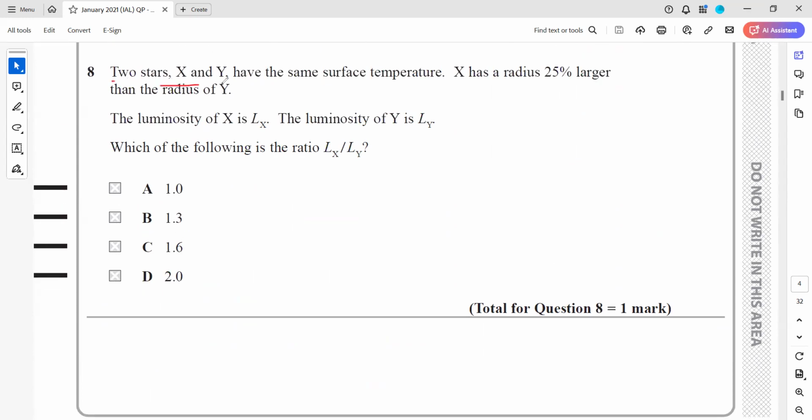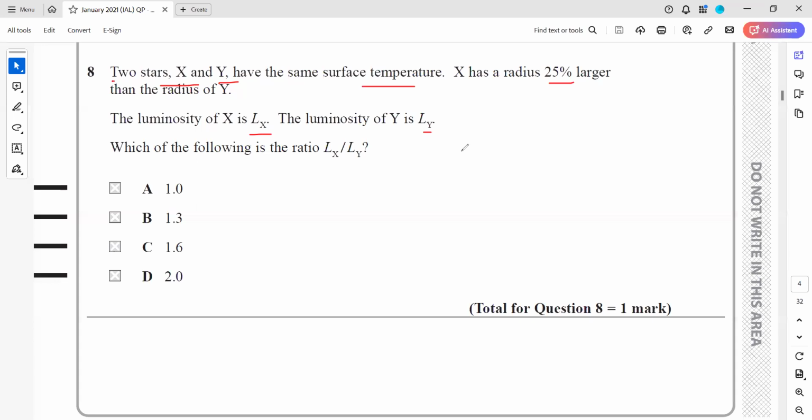Another question: two stars X and Y have the same surface temperature. X has a radius 25% larger than Y. The luminosity of X is Lx and the luminosity of Y is Ly. What is the ratio between the luminosity of X and the luminosity of Y? Two stars have the same surface temperature.